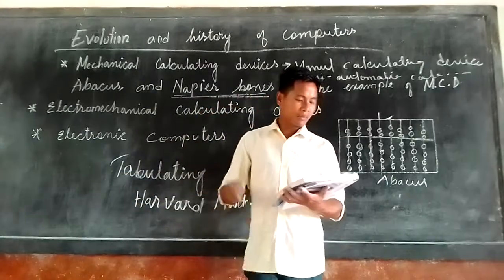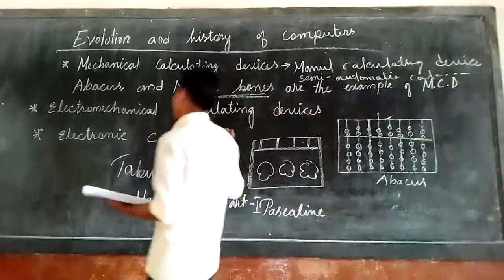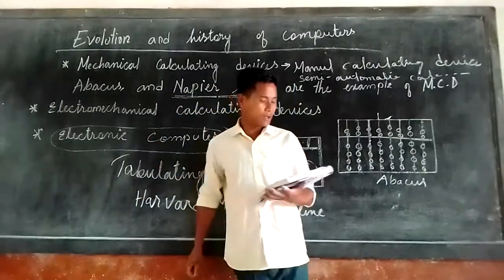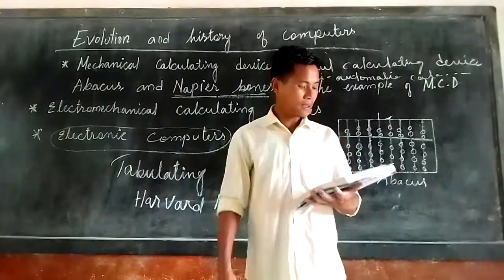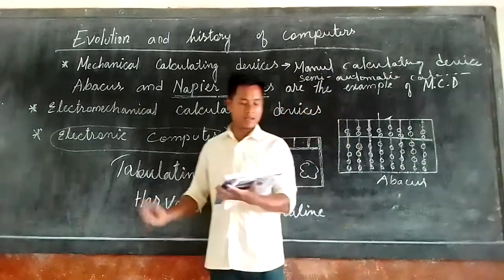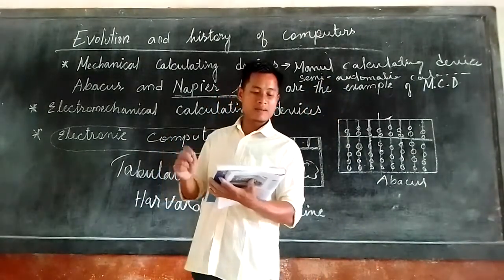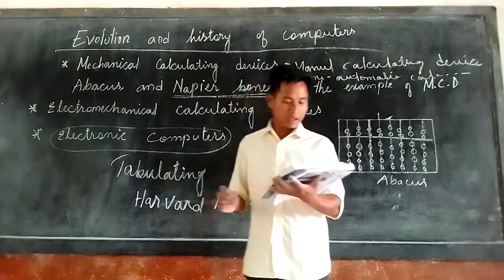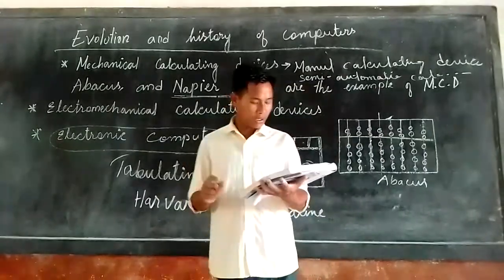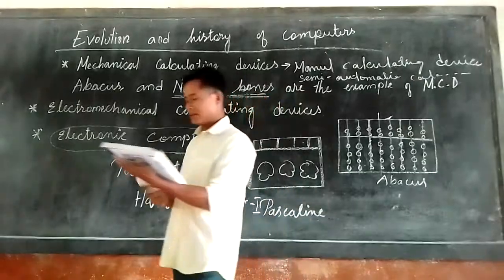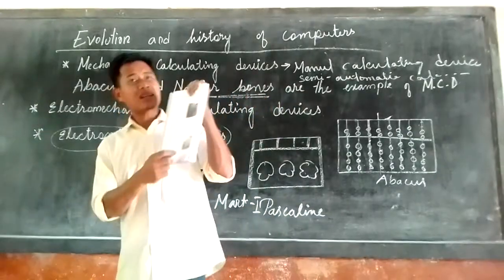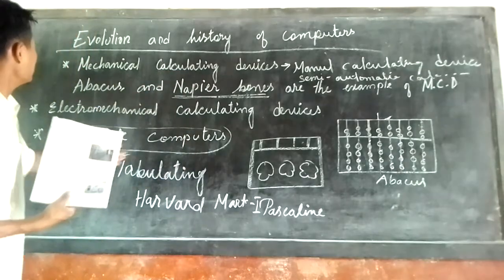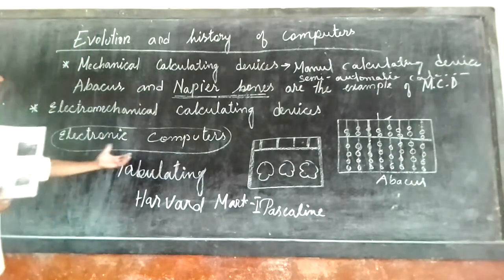Among these electronic computers there are many devices we use: Colossus, ENIAC, Z3, and then EDSAC, EDVAC, UNIVAC. These are all machines run by electronics. This is about the electronic computers.